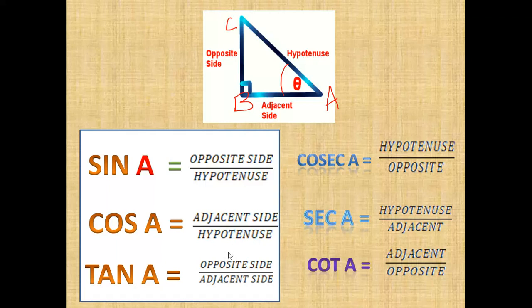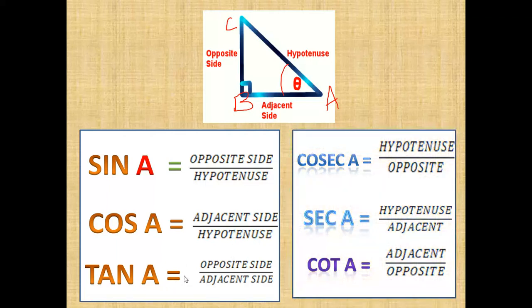So the first concept in trigonometry is that we have to learn the ratios of sides. The total trigonometric ratios are six. The three main important ones are sine, cos, and tan; if you know these three, the others are automatically their reciprocals.